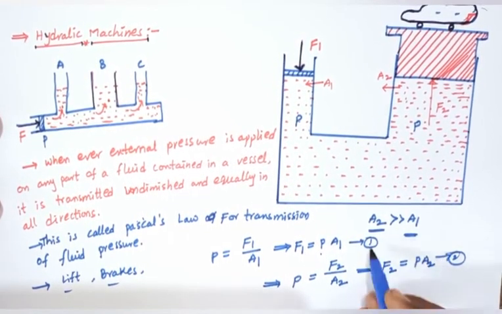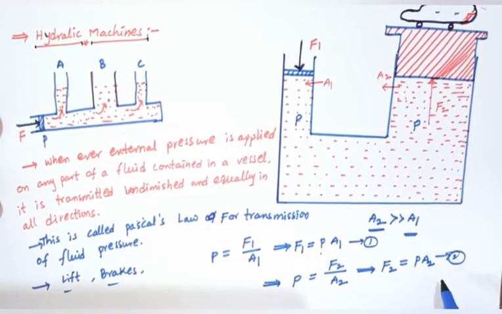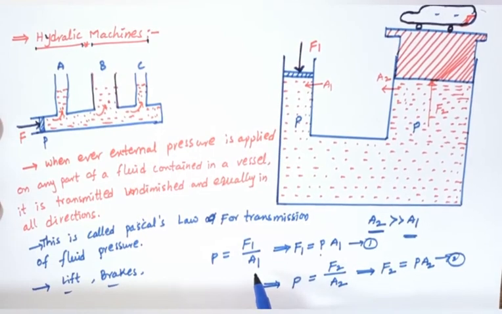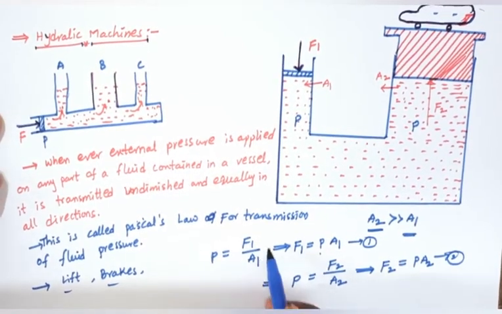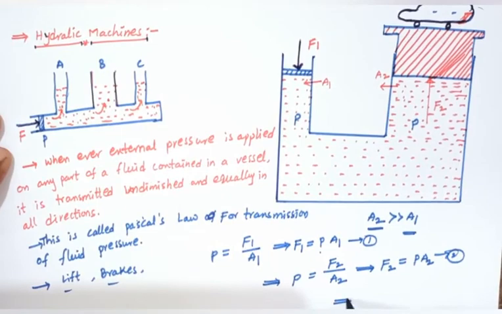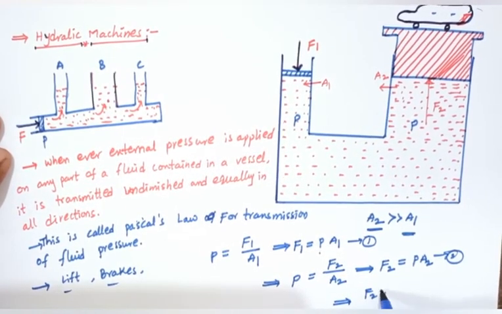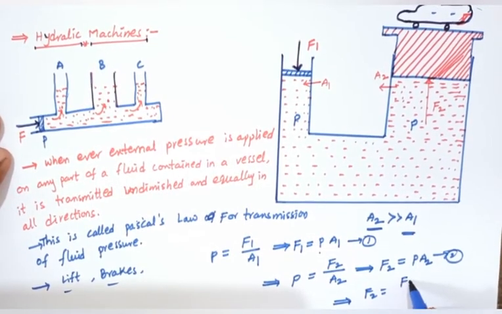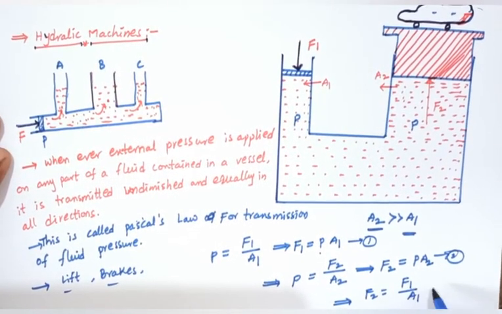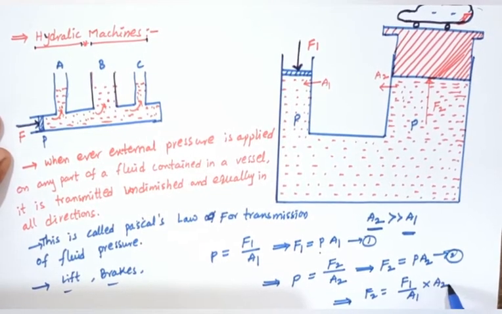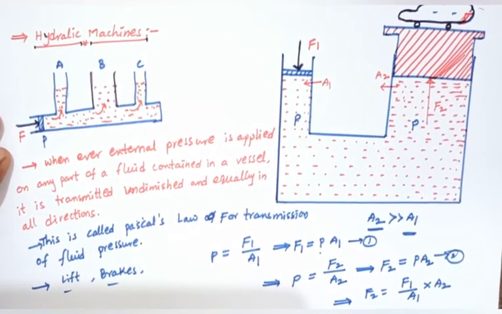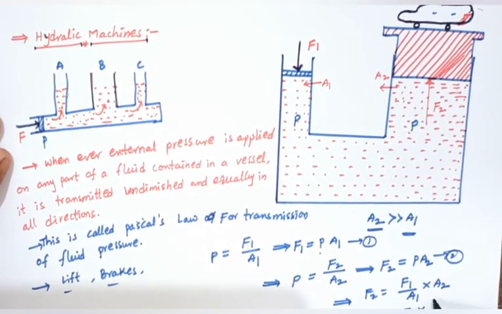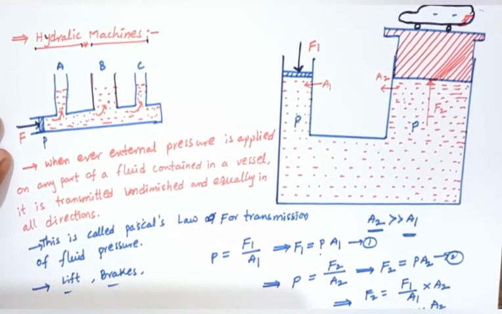From equation 1, P equals F1 by A1, so F2 equals F1 by A1 into A2, that is F2 equals F1 into A2 by A1.